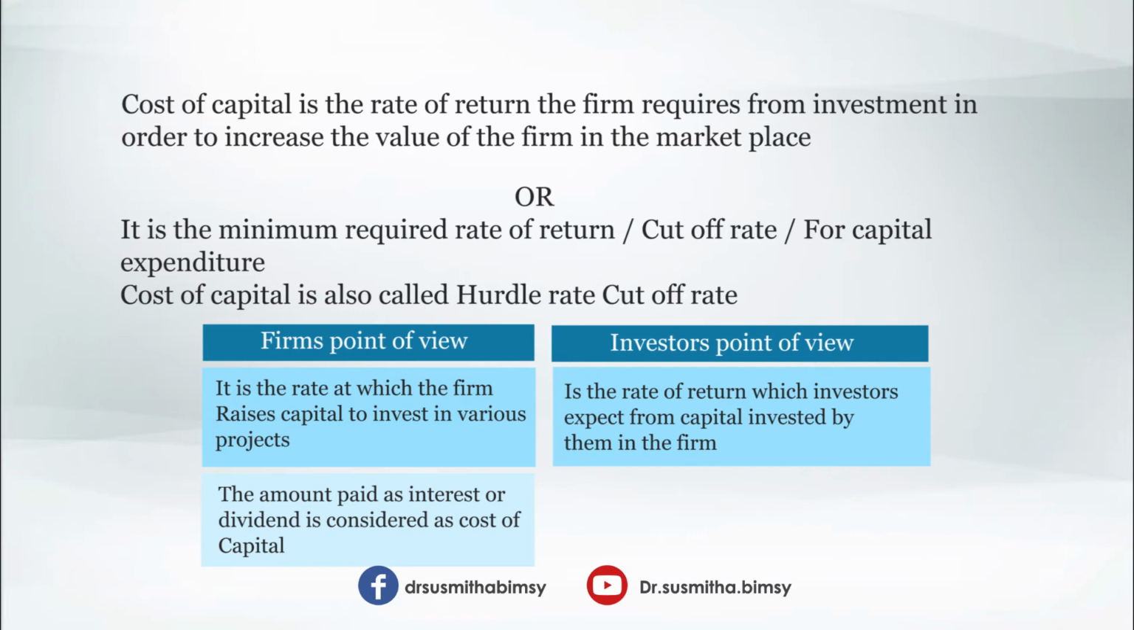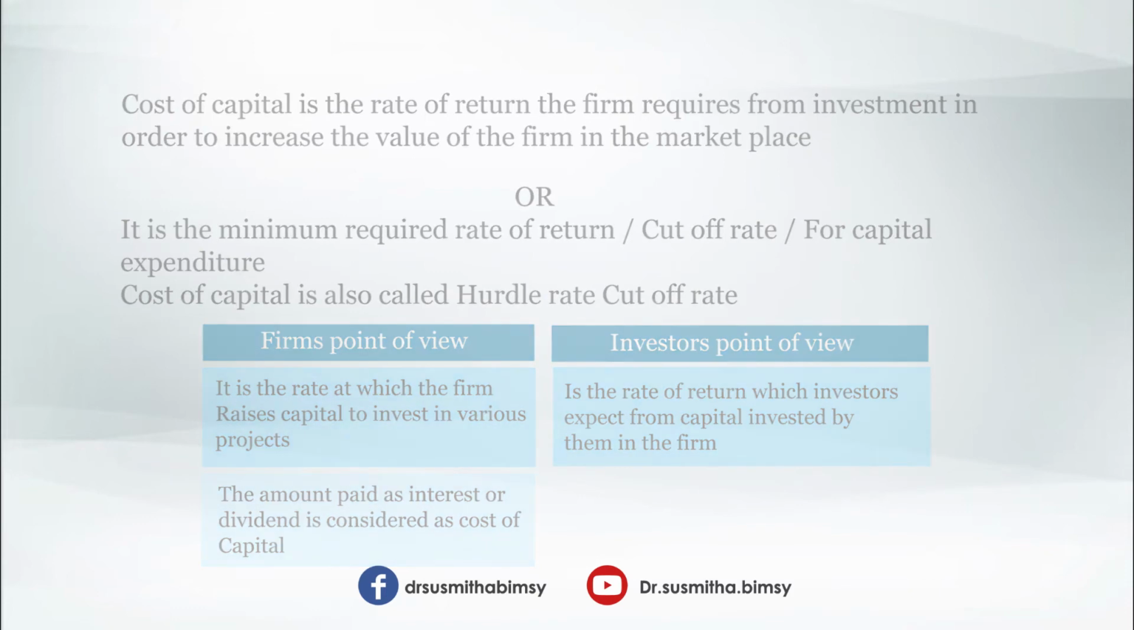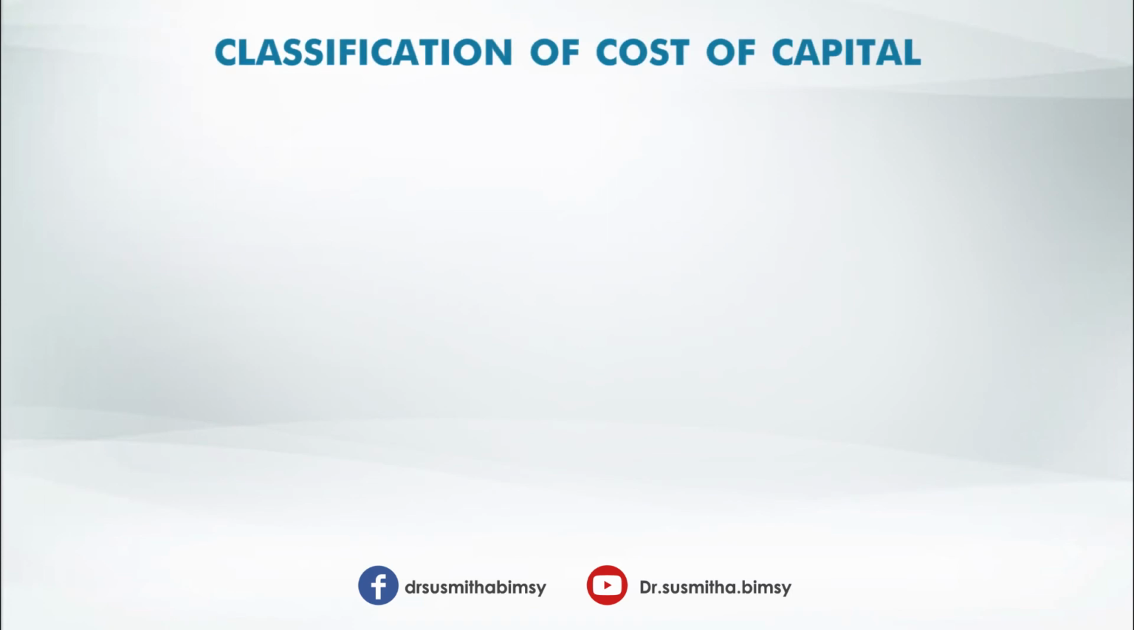And what is cost of capital from the investors' point of view? It is the rate of return which investors expect from capital invested by them in the firm, because they are providing funds, so normally they will expect a fair rate of return, right? So cost of capital is also called hurdle rate, cutoff rate, discount rate, minimum rate of return, and opportunity cost of capital.